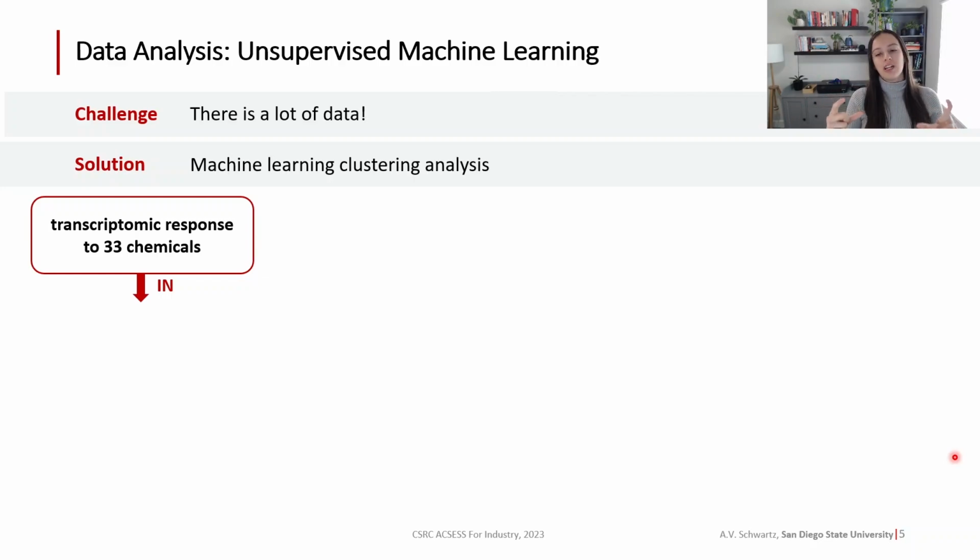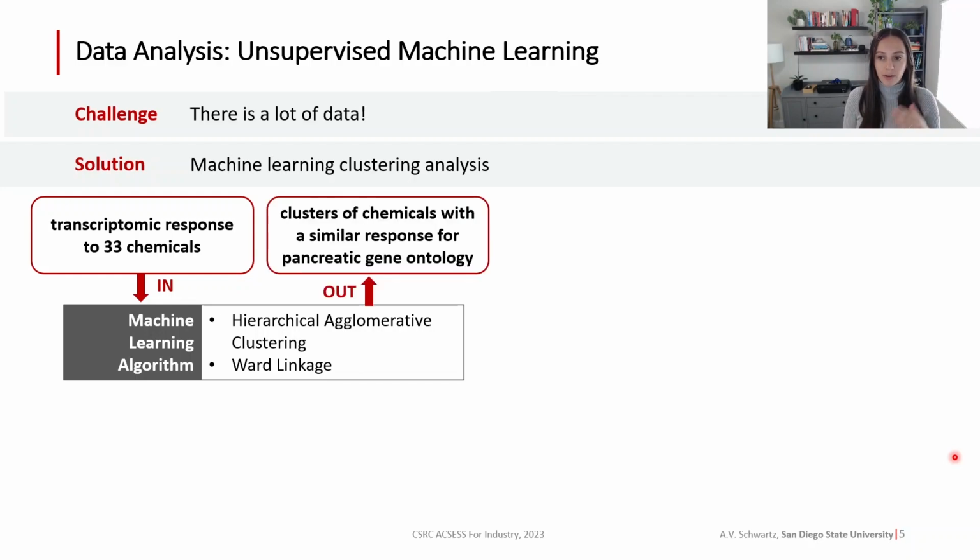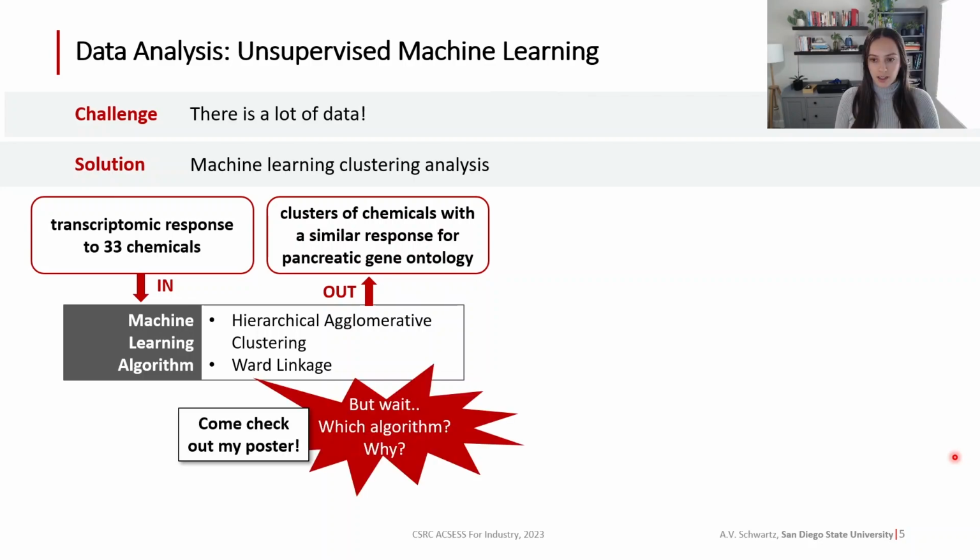So we're starting with that transcriptomic response to 33 chemicals, and we're using a machine learning algorithm, specifically a hierarchical agglomerative clustering algorithm with Ward linkage. From that, we get clusters of chemicals with a similar response for pancreatic gene ontology. You might ask, why did I choose this machine learning algorithm? Well, this is a big choice, and I go into depth on this in my poster. So please, if you have questions about that, come and talk to me there. It turns out the choice of clustering algorithm has a big impact on the final result, which is really important to identify for studies that use these sorts of methods in the future.